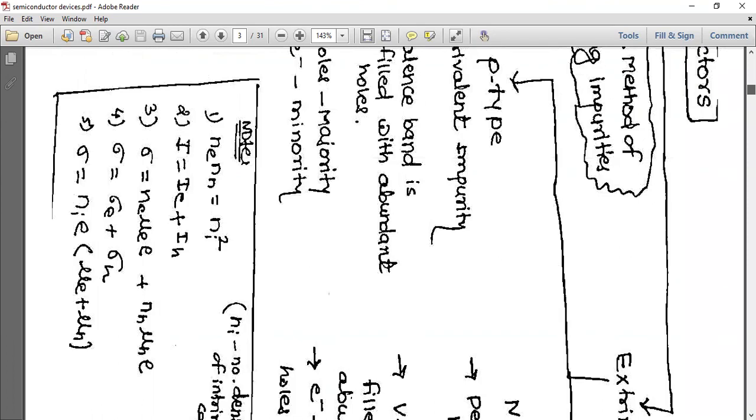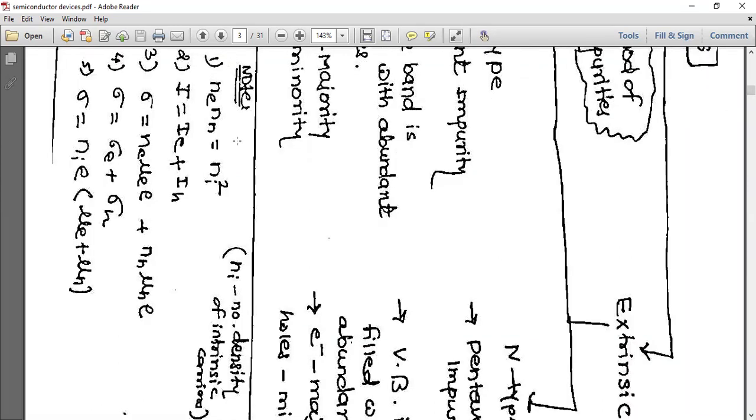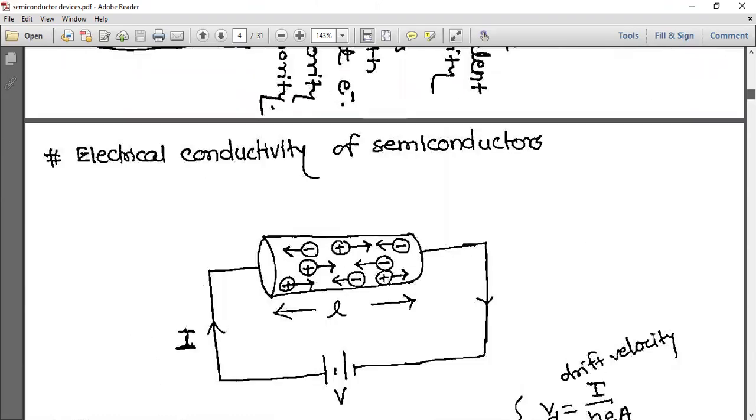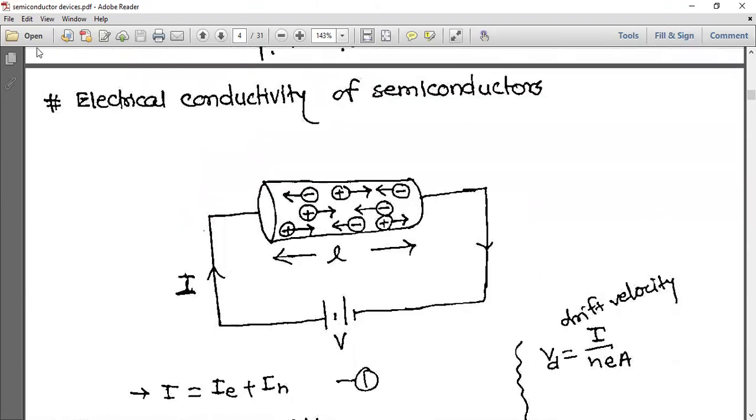Now you can see here some note points I have given. Ne into Nh is equal to Ni square. I is equal to Ie plus Ih, means total current is because of electron and hole. And this sigma and all we will see ahead also. I will tell you one derivation for this. Right. So next one is electrical conductivity of semiconductor. That is what we were talking about.